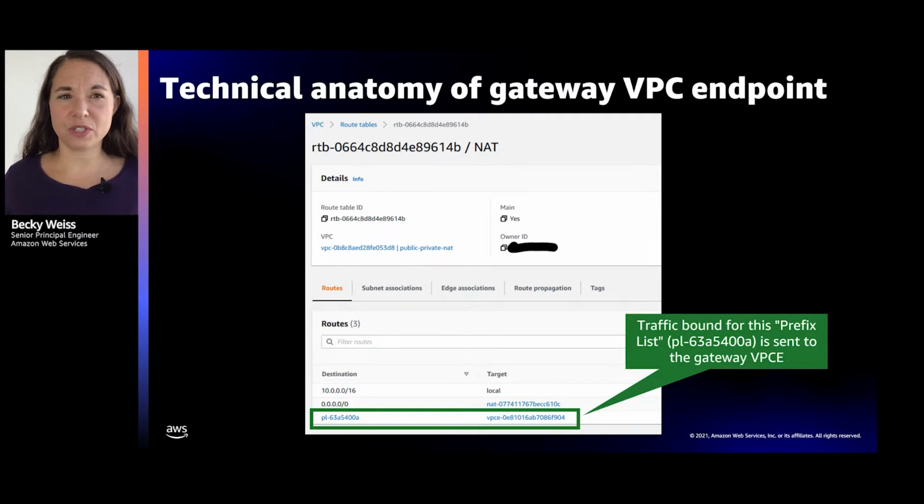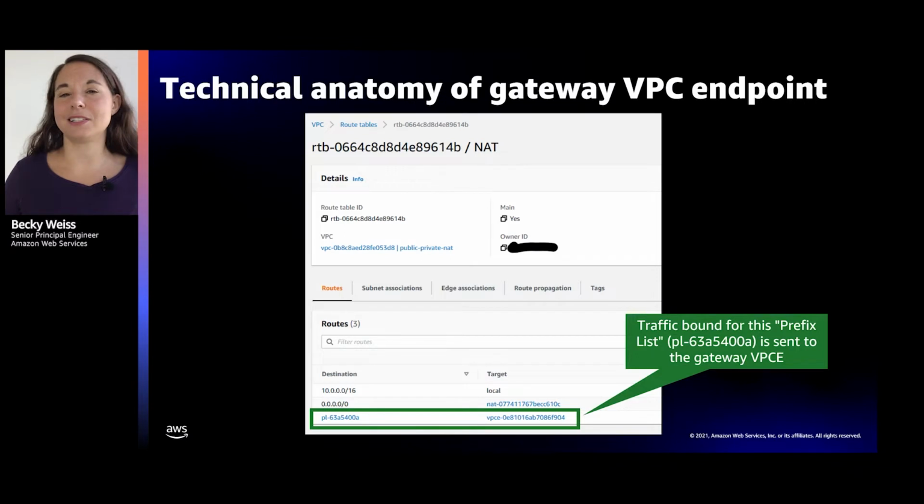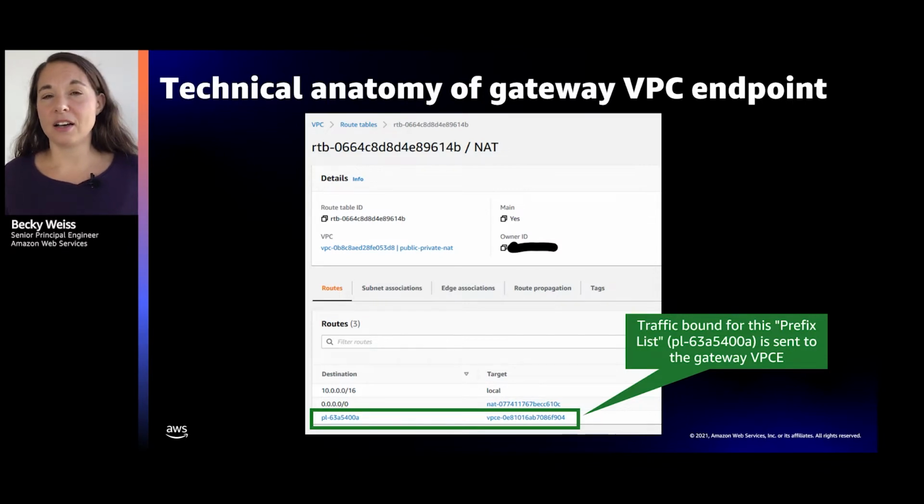The first rule is one that's always in your VPC route table. It's basically saying if the packet seems to be going somewhere in the VPC, I'm going to route it locally. That just makes connectivity within your VPC work. These aren't evaluated in the order you see them; they're evaluated according to most specific. The second one is the catch-all: everything that isn't covered by another rule is bound for the internet, and I want it to get there. The third rule here is your VPC endpoint rule.